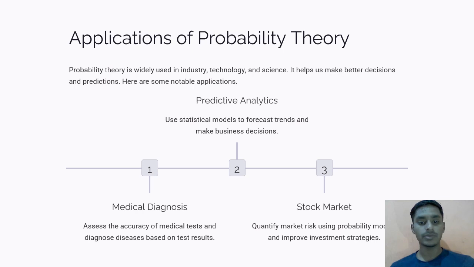In medical diagnosis, we are going to see how to assess the accuracy of medical tests and diagnose disease based on the test results. In predictive analysis, we are going to see the use of statistical models to forecast trends and make business decisions. And in the stock market, we are going to see market distribution using probability and improving investment strategies.